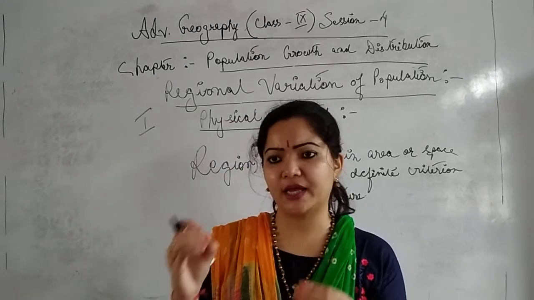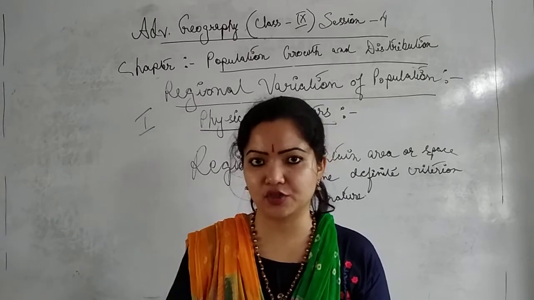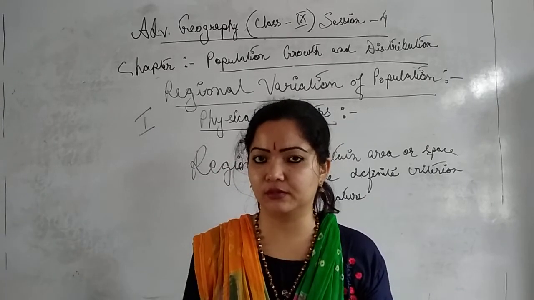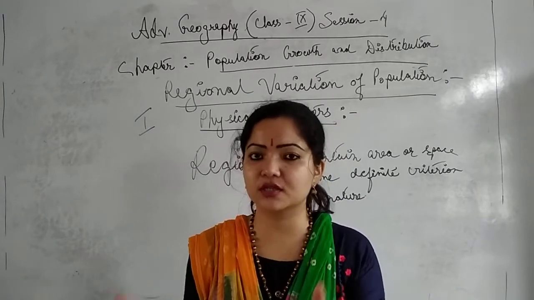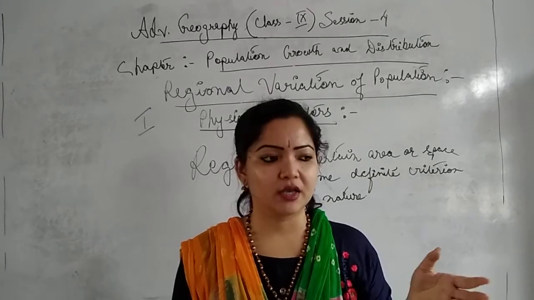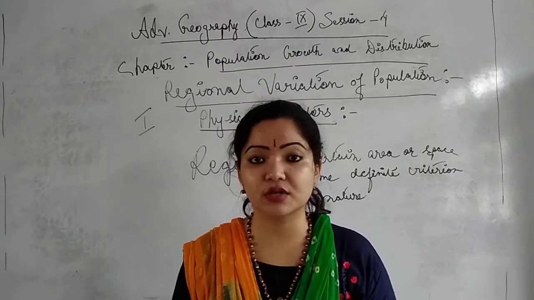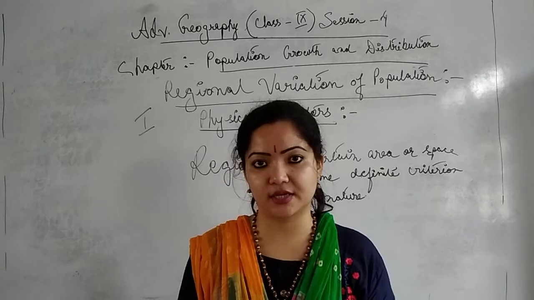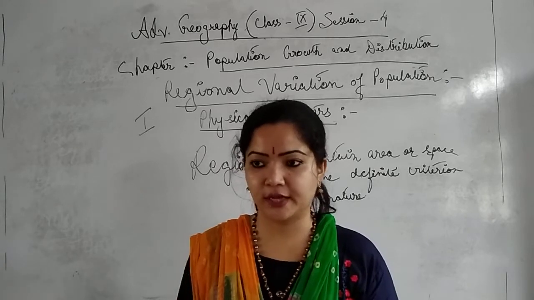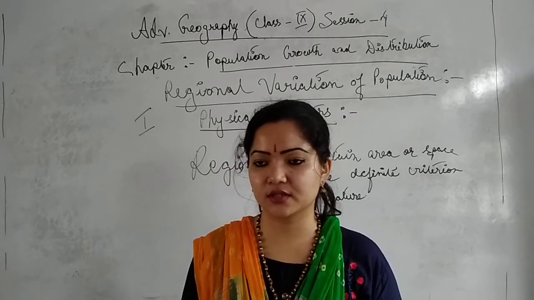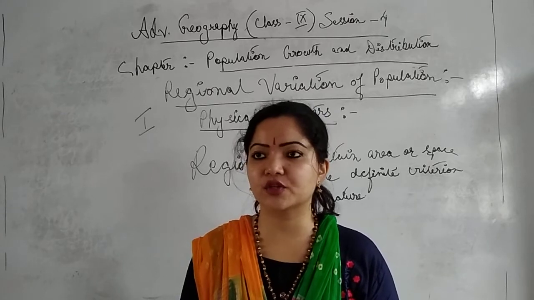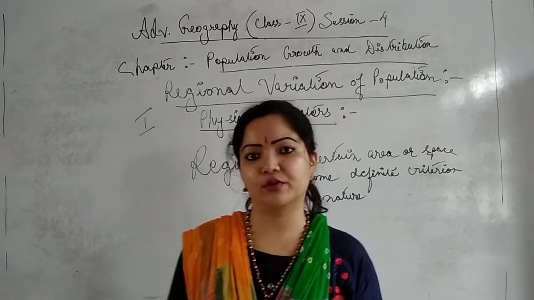So on that basis, on the criteria of nature, we divide the entire globe into different types of regions. Equatorial regions, then monsoonal type of regions or deciduous type of forest, a monsoon type of region which experiences monsoon winds.